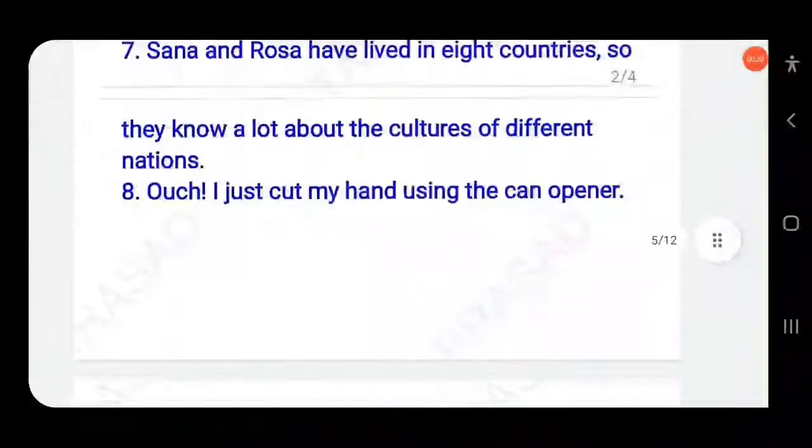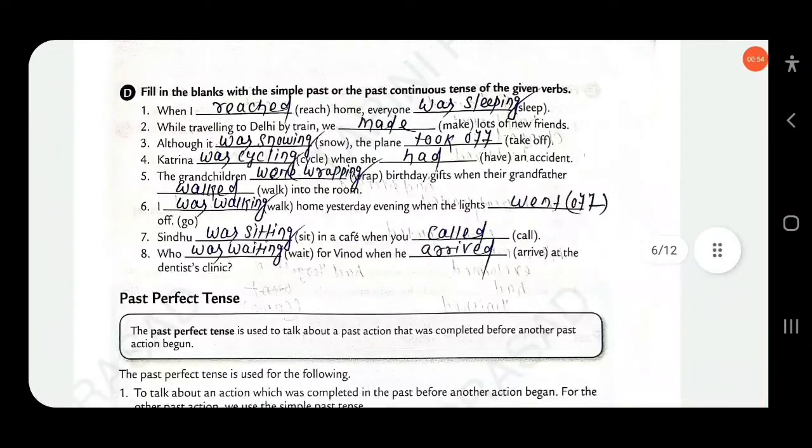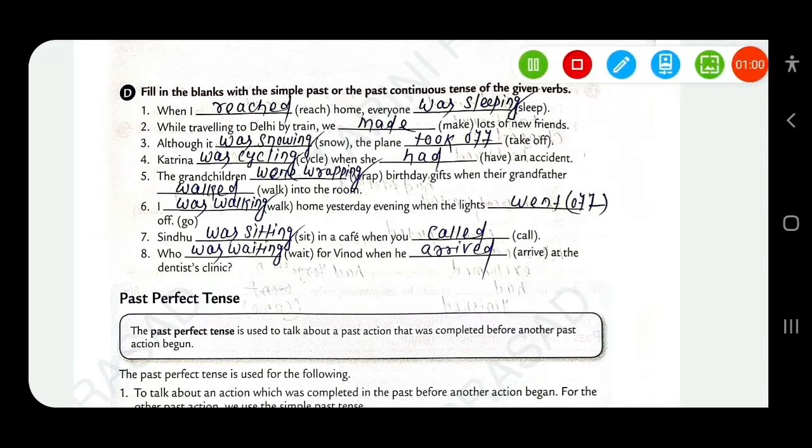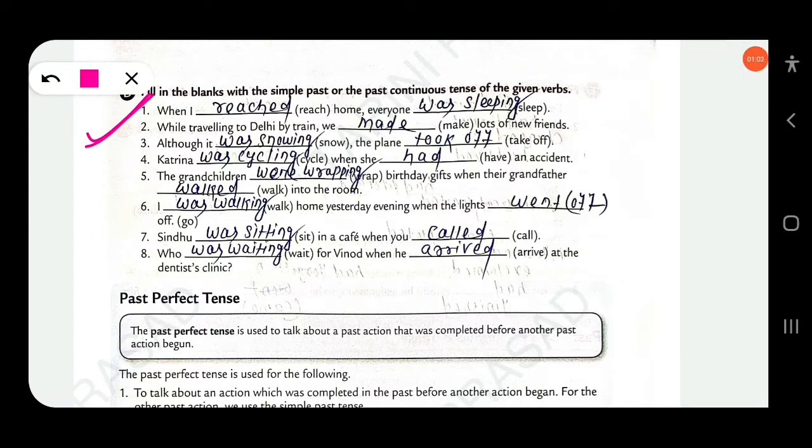Then next, fill in the blanks with the simple past or the past continuous tense of the given verbs.